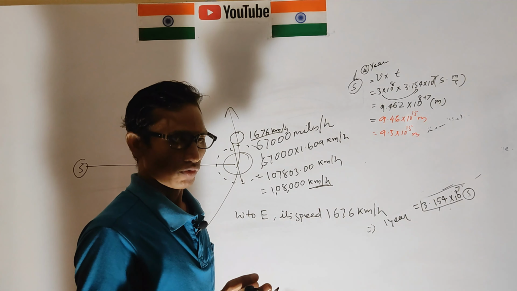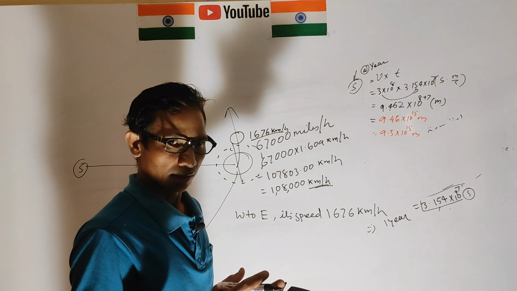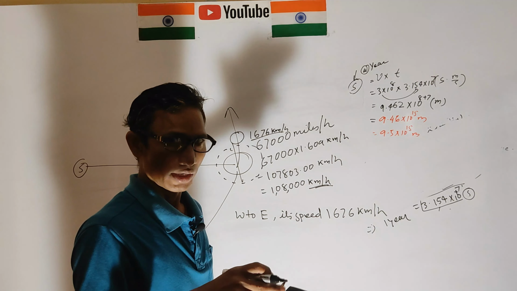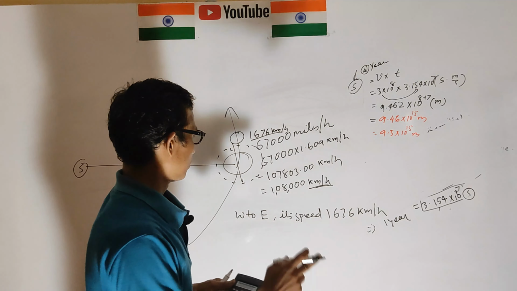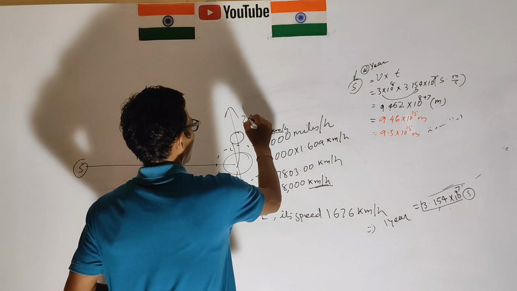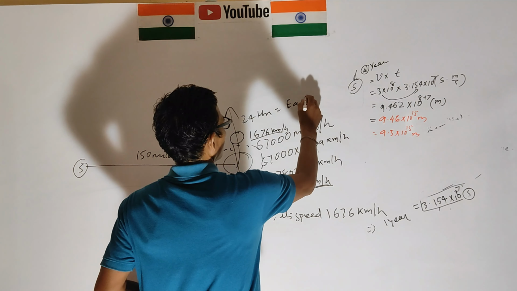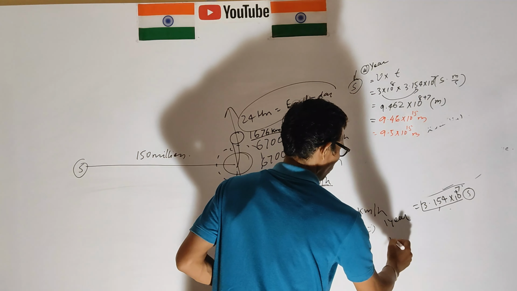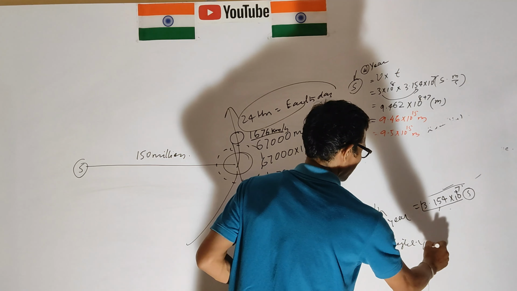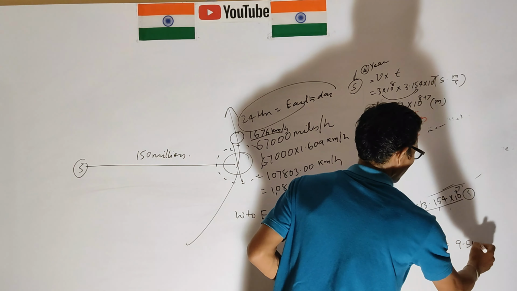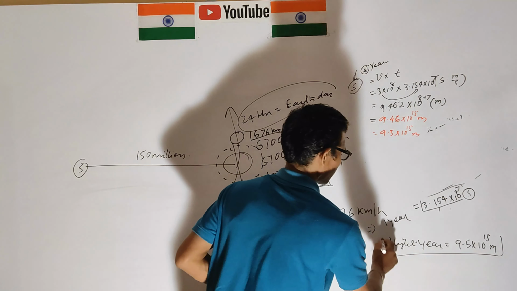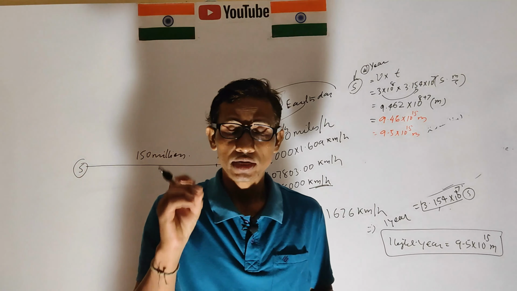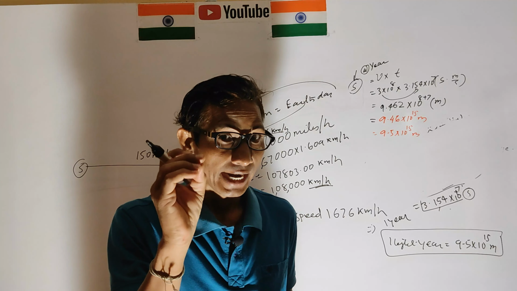Half of 24 hours is one day, that is called a 12-hour day and 12-hour night. So the total is 24 hours, and 24 hours is the Earth day. And according to this, the light year is how much? 1 light year is equal to 9.5 into 10 to the power 15 meters. Now we calculate the exact distance where the value of g is 0.